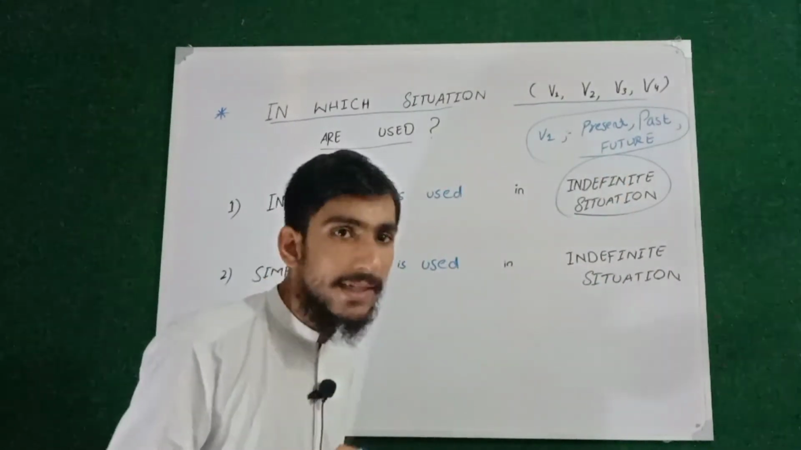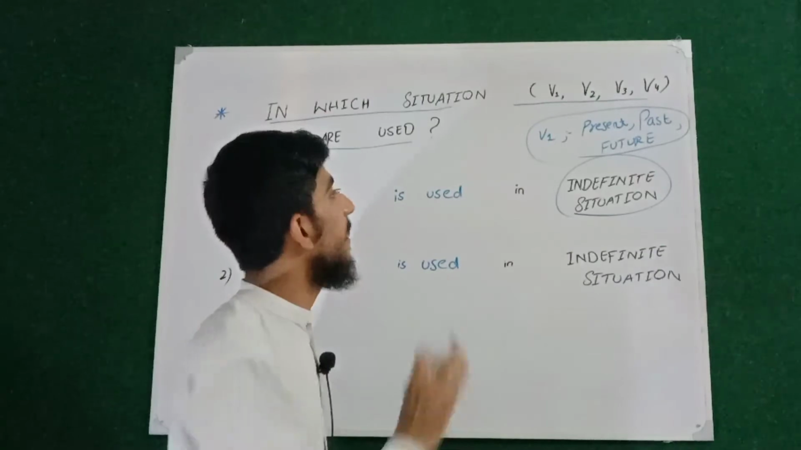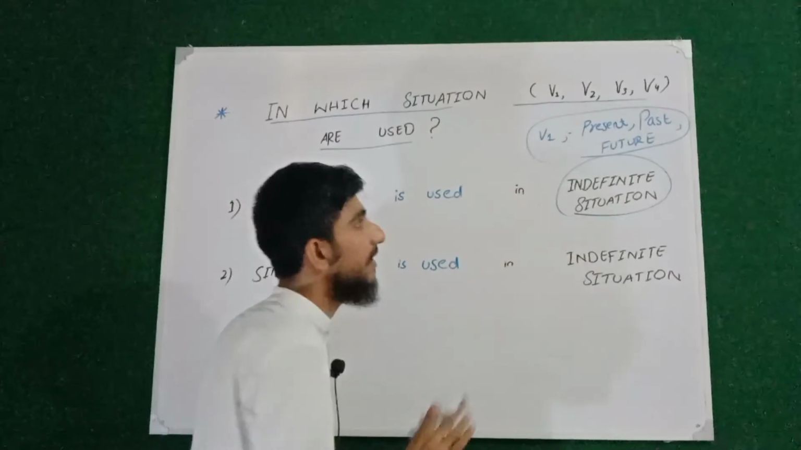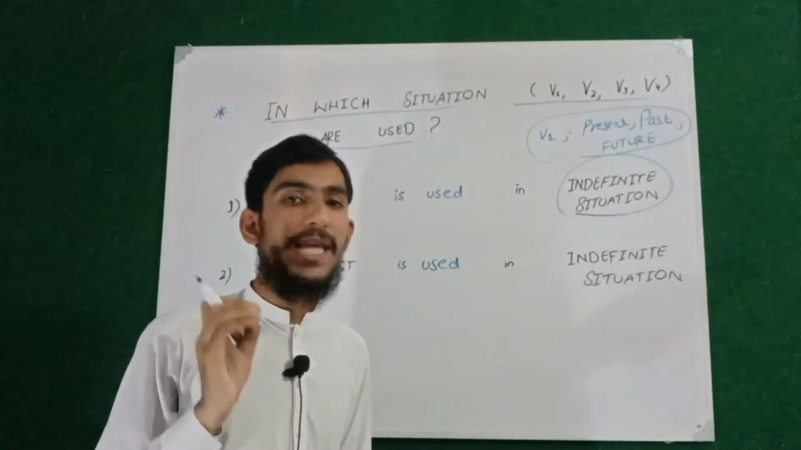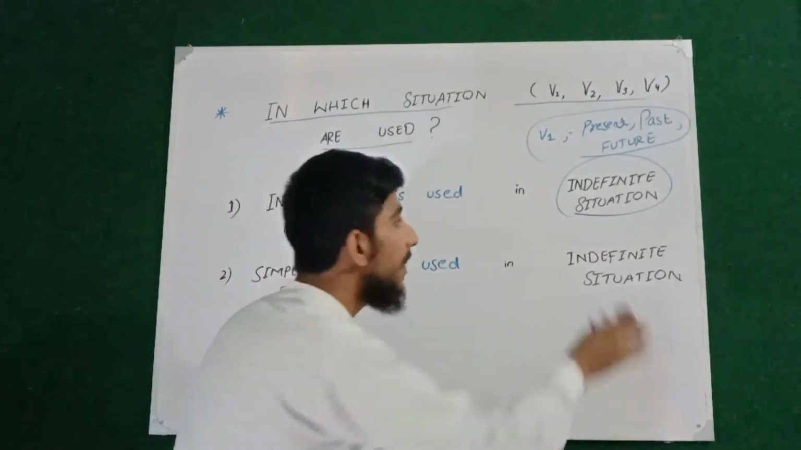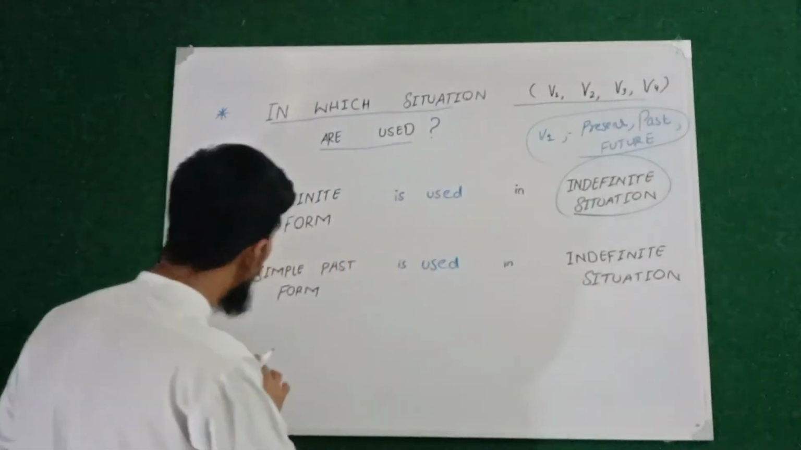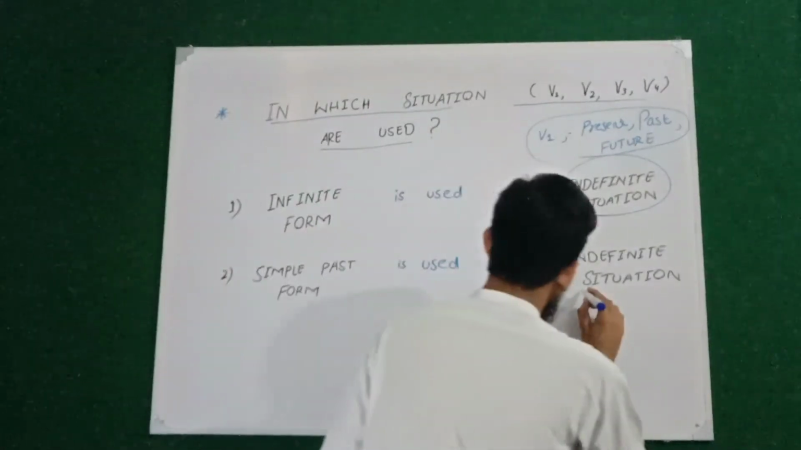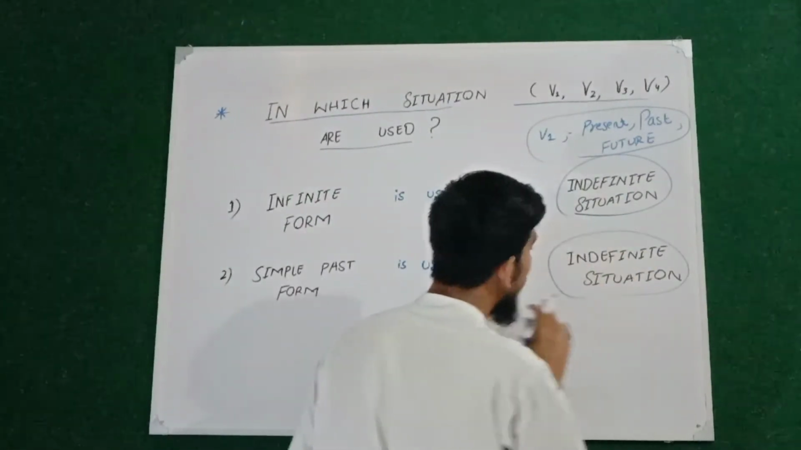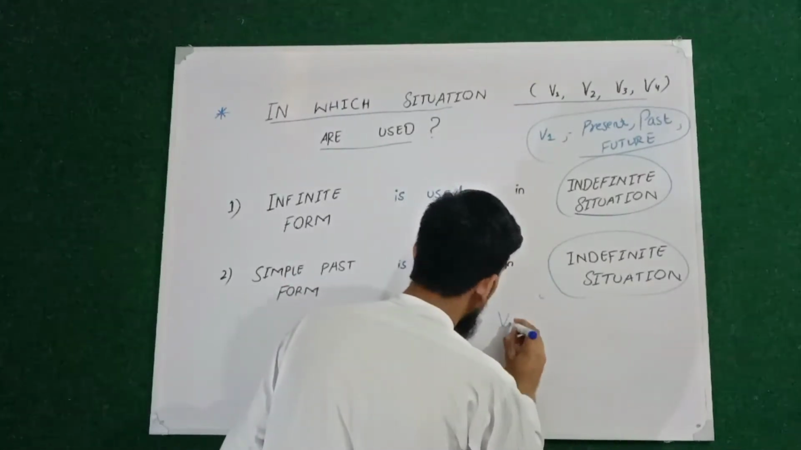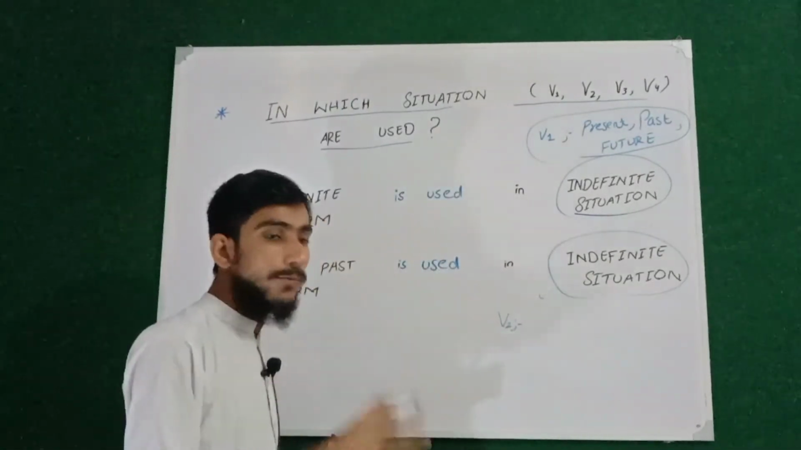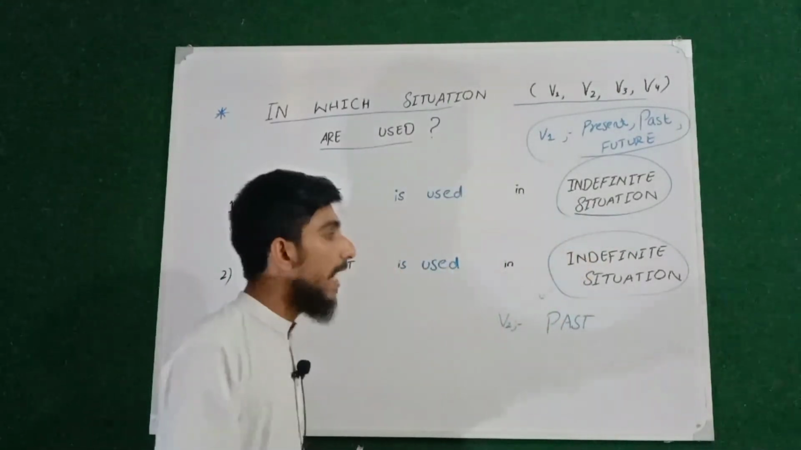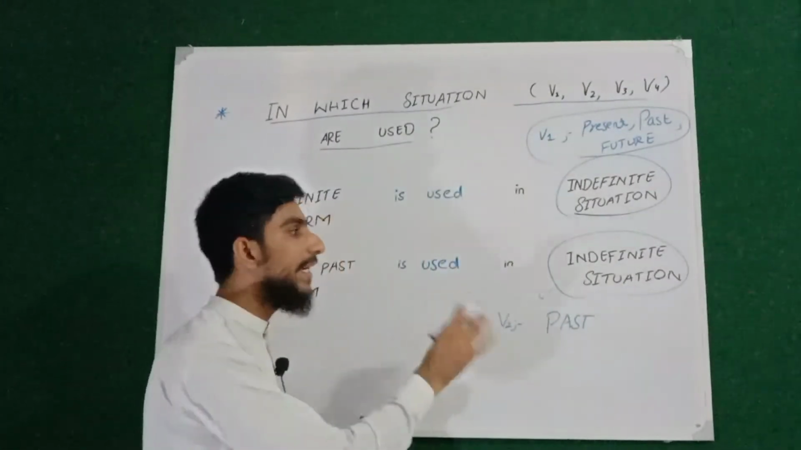Now remember the time may be present, but the situation may be indefinite. The word first form may also be used in past time, but the situation may be indefinite, and word first form may also be used in the future time, but the situation will be indefinite. But what the difference is, simple past form, which is basically word second form, is also used in the indefinite situation, but the word second form will be used as a verb only in the past time, and the situation will be indefinite.